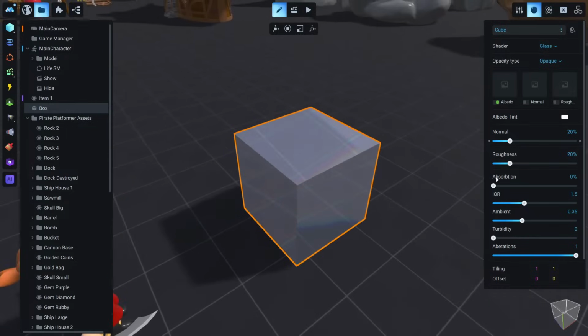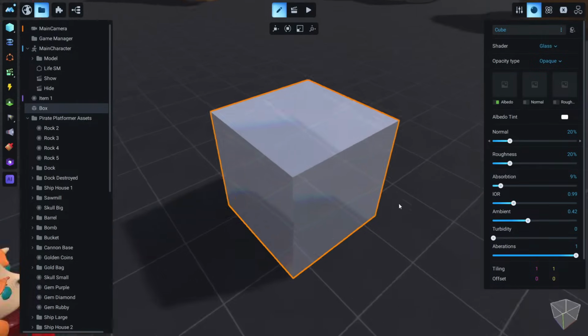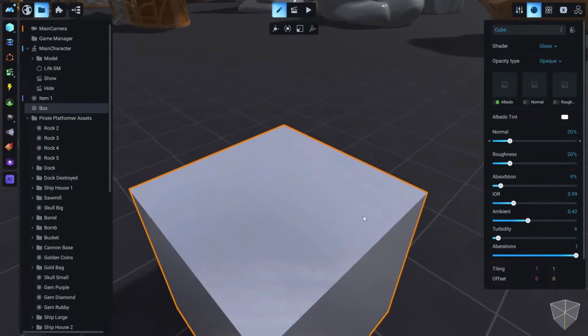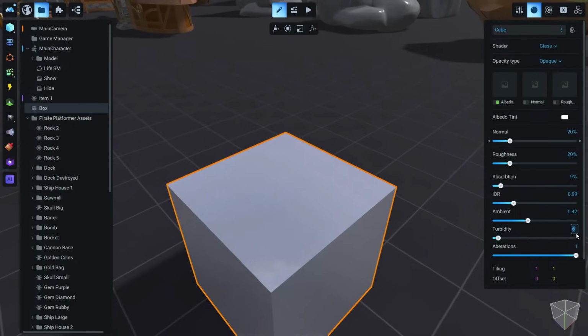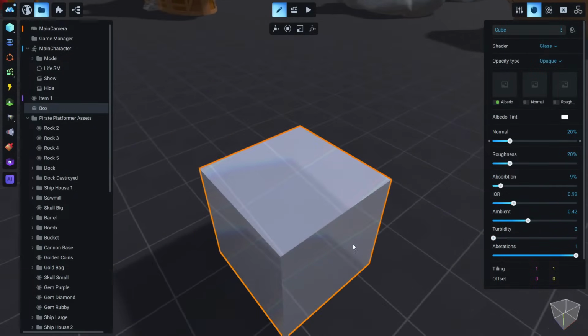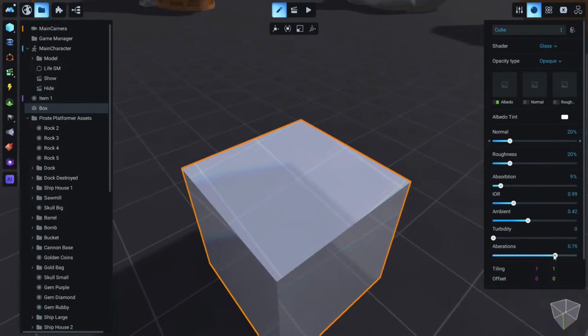Of course there are some properties you can play with here, like the roughness, the absorption of the light, or the refraction of the glass, the ambient, all this, just to make it look how you want. About turbidity, you should be very careful with this, because what it does is make the glass a little bit blurry, so you should use very small values for this, of 0 point something. Let me go back to 1, and of course the chromatic aberrations.